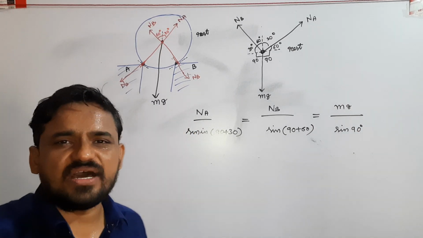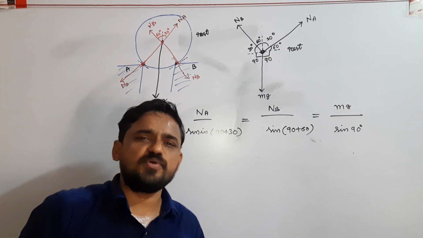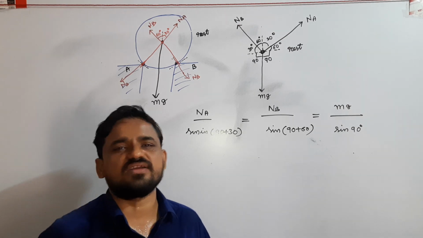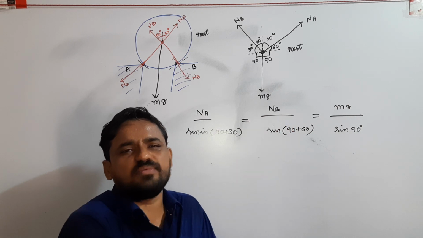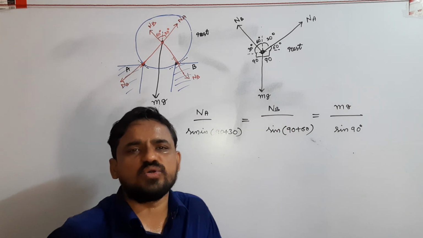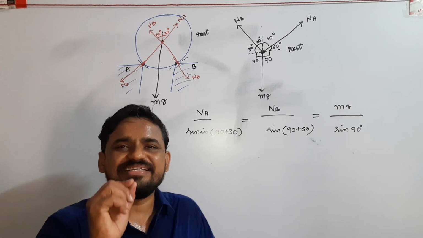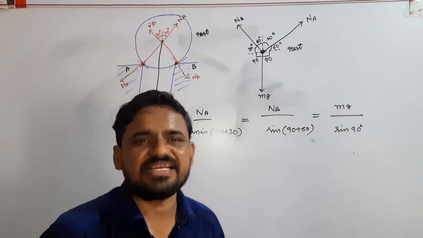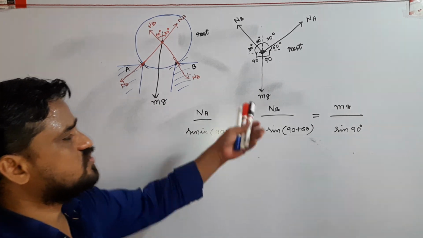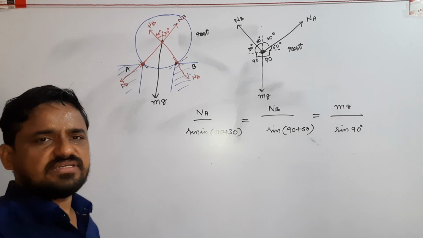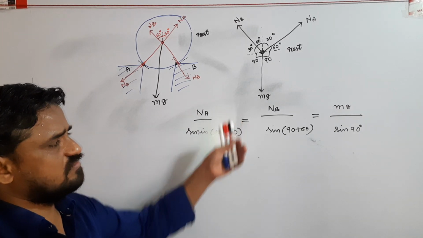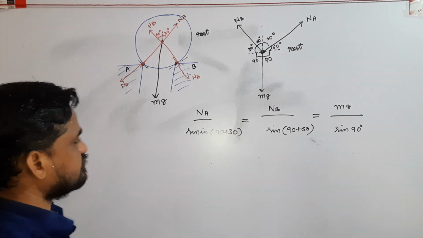N1 by sin theta equals N2 by sin theta equals mg by sin theta equals constant. That is Lami's theorem or the sine rule. So I apply Lami's theorem. You can try the component method also, but I think this is easier.